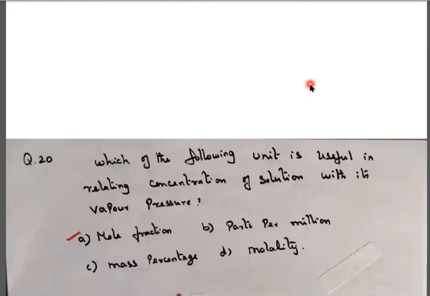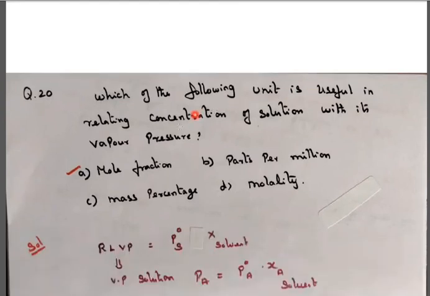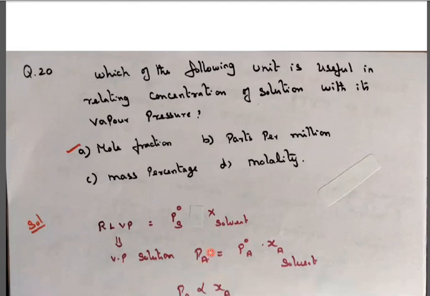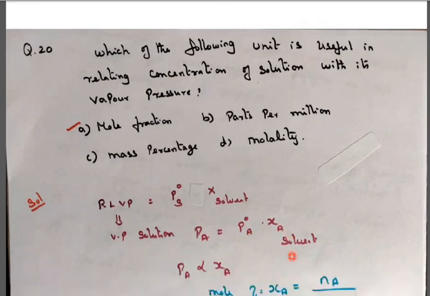Which of the following units is useful for relating the concentration of a solution with its vapor pressure? Here the relative vapor pressure is the vapor pressure of the pure solvent into the mole fraction of the solvent. The vapor pressure of the solution of component A is equal to the vapor pressure of the pure solvent into the mole fraction of component A, the solvent.